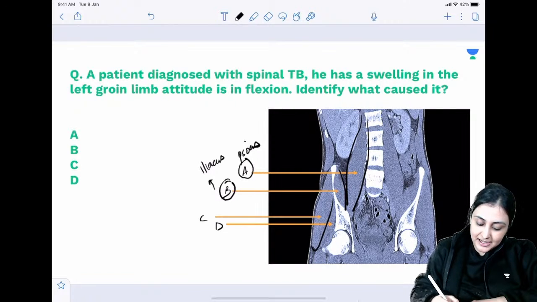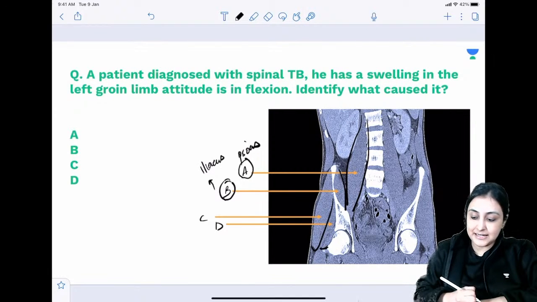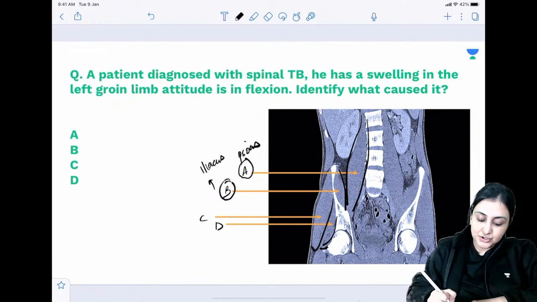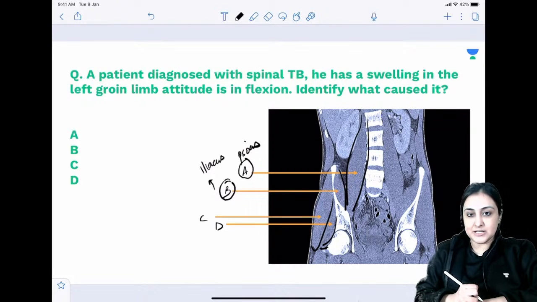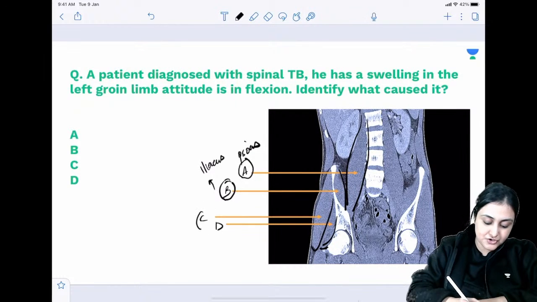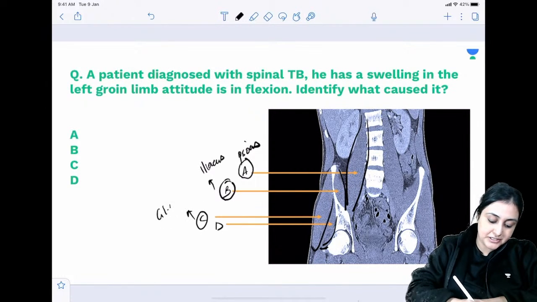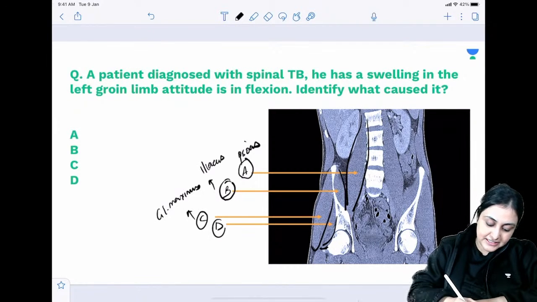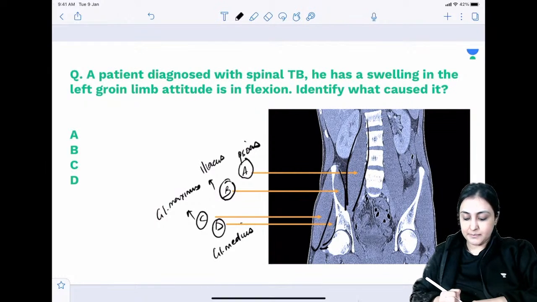So C and D are attaching on the GT, as you can see, they attach at the greater trochanter. So this is basically gluteus muscle, isn't it? The outer one which is not attaching at GT is gluteus maximus, and the inner one which is attaching at GT is the gluteus medius. Okay, so these are the muscles. This is the CT anatomy, bones are white. This is a coronal section of CT.